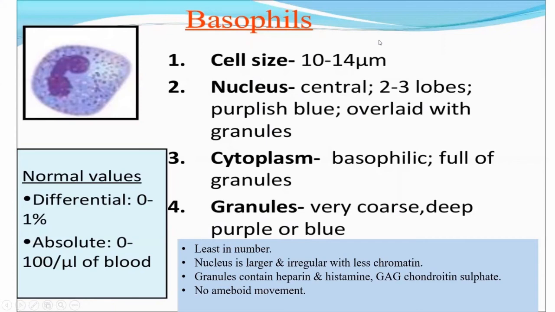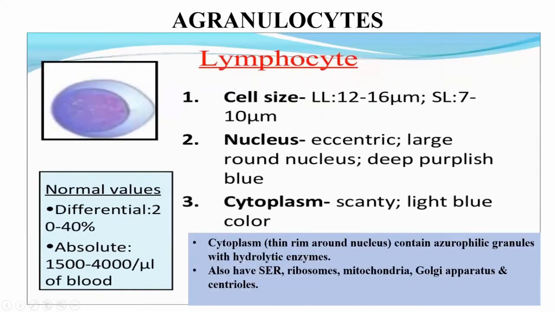See, the agranulocyte category of the WBC includes lymphocytes and monocytes. Lymphocytes make up about 20 to 40% of the total leukocyte count, and the value ranges from 1500 to 4000 per microliter of blood.